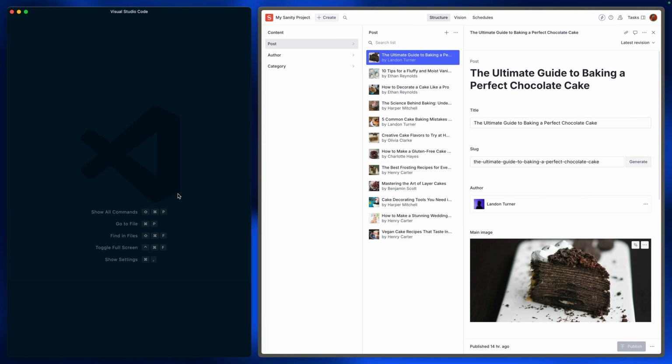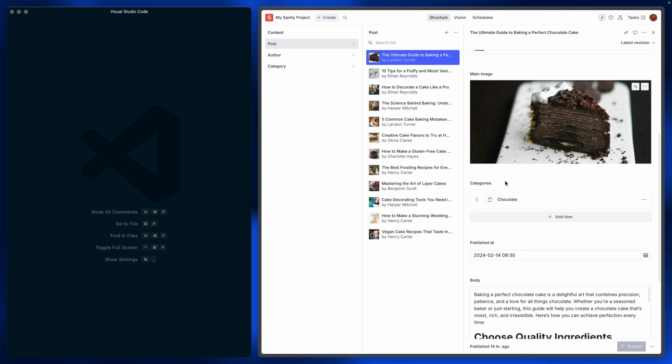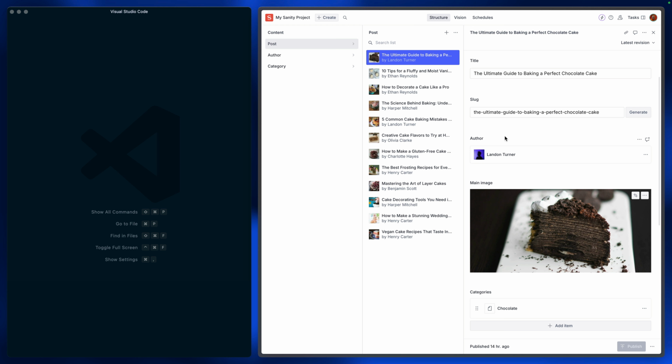Here I've got the standard blog template, which you get when you start a new Sanity Studio and choose the blog template schema. And currently it has an array of categories, an array of references to the category document type, but it only has a single reference. And it's my opinion that at some point in the project, this isn't going to be enough.